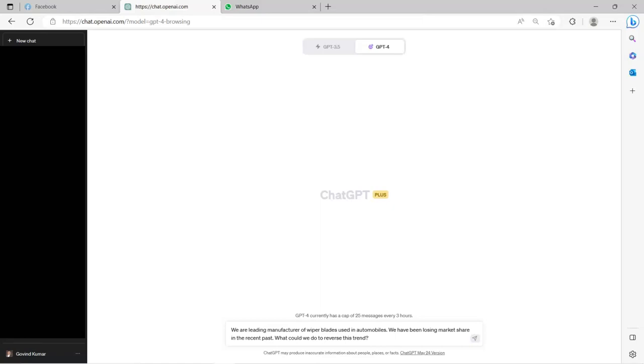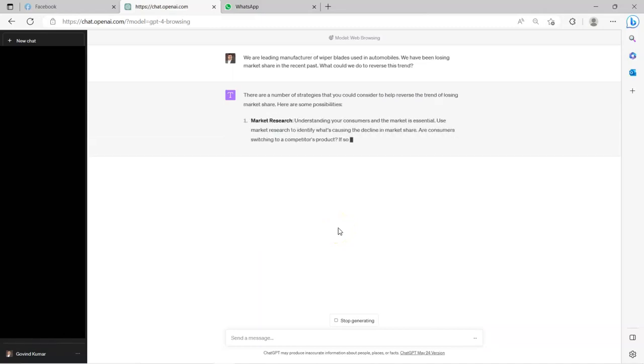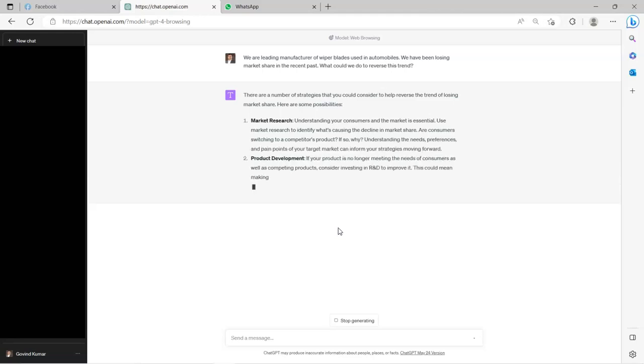This kind of analysis is typically done by business analysts. Now with ChatGPT being available, that job is being done by ChatGPT. So let's see the response. ChatGPT indicates a number of strategies that could be considered by the company to reverse the trend.